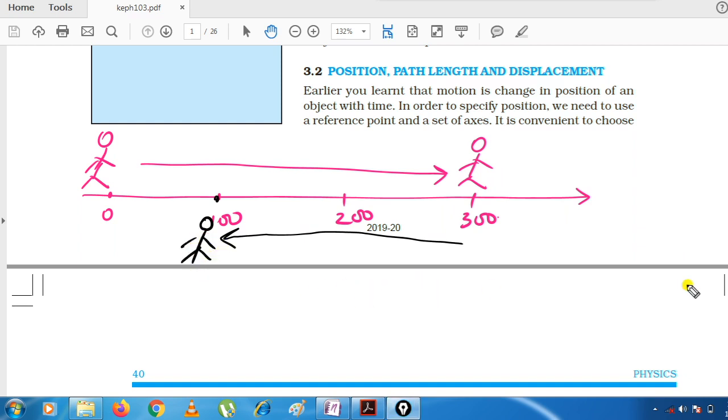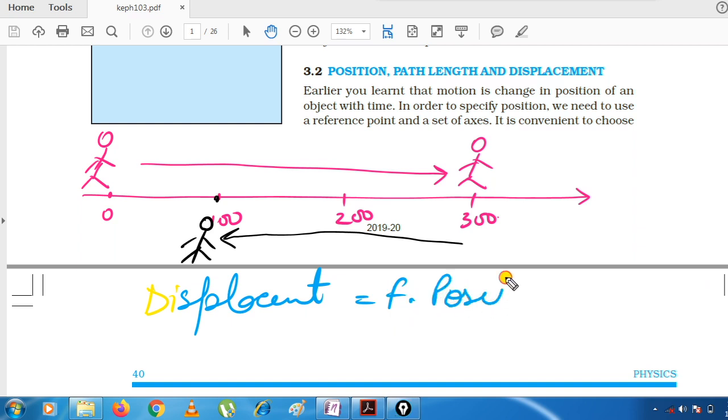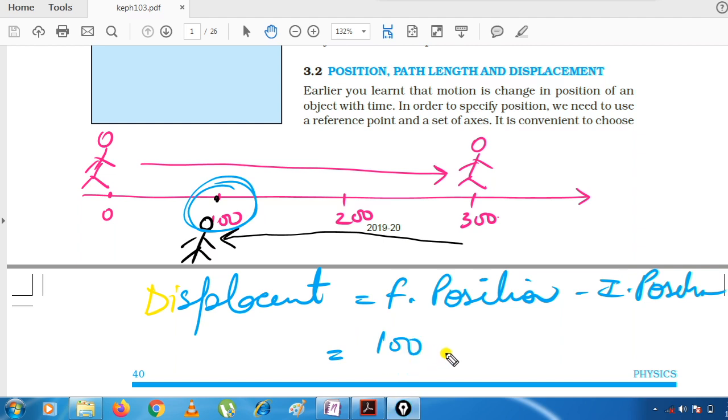Now if you want to find out displacement, then the displacement formula, as I said, is final position minus initial position. Okay, what is the final position? Finally he was standing at this mark of 100 meter, minus what you will do, initial position. During the whole journey, its initial position was at 0.